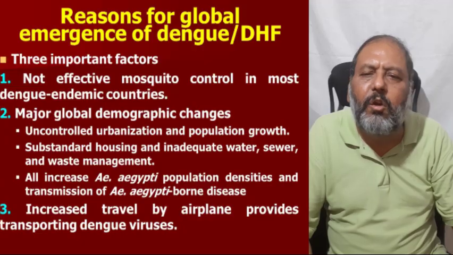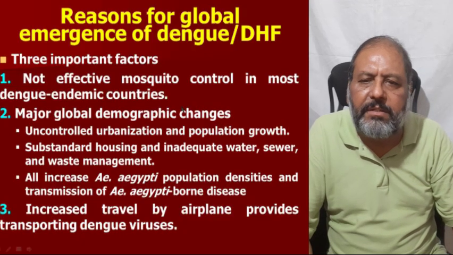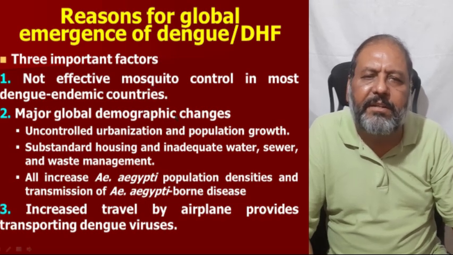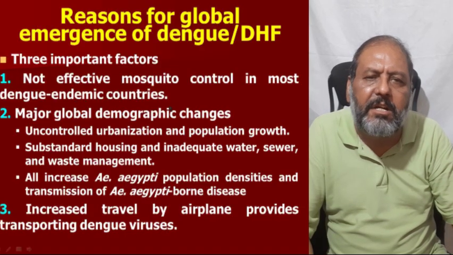Now, the reasons for the global emergence of dengue or dengue hemorrhagic fever are three most important factors. Number one is ineffective mosquito control in most dengue endemic countries.